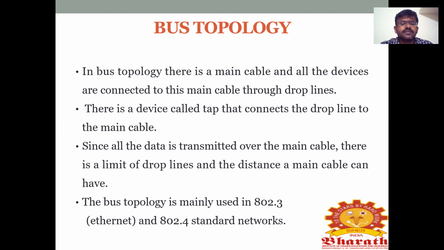The bus topology is mainly used in Ethernet 802.3 and 802.4 standard networks. Bus topology is the basic one in topology. It is easy to implement and easy to share the information to all the devices by using this bus topology.